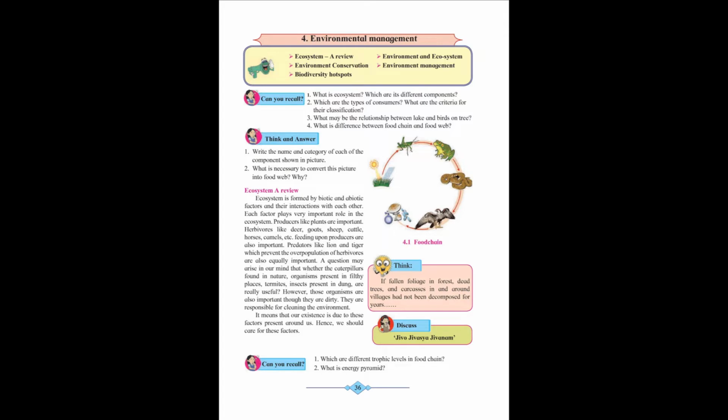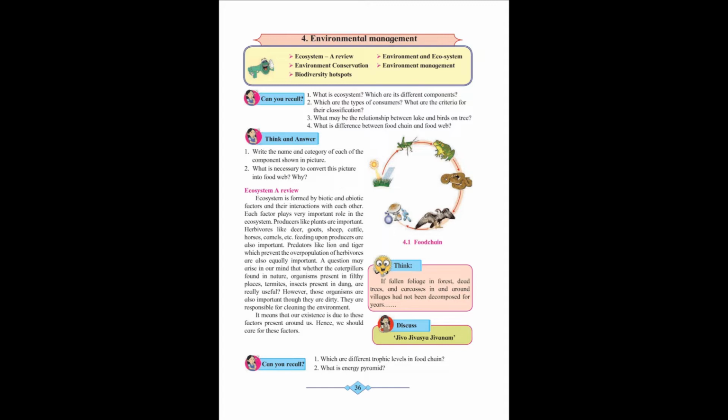So an ecosystem is an interaction between biotic and abiotic factors. It consists of different food chains and food webs. You have studied about herbivores, carnivores, omnivores and decomposers. All of them are interacting in an ecosystem.